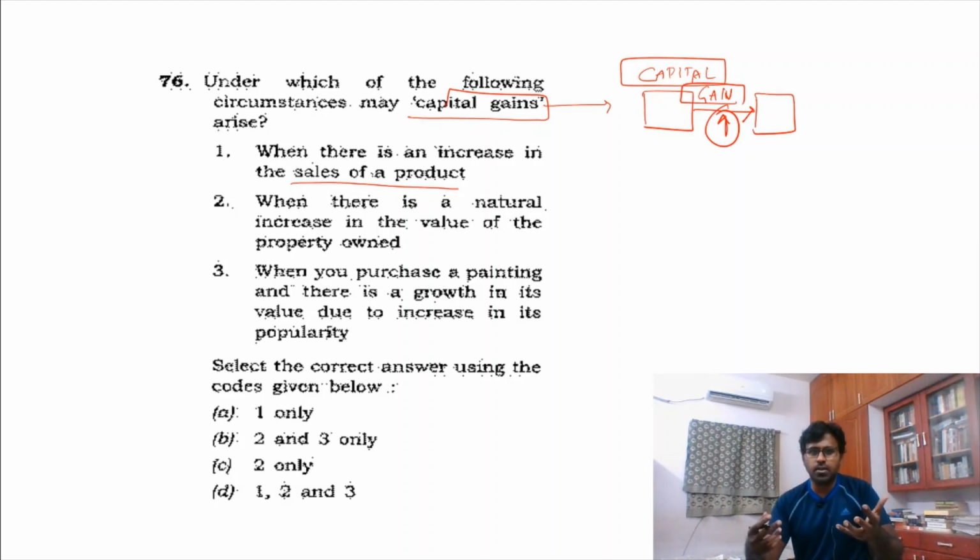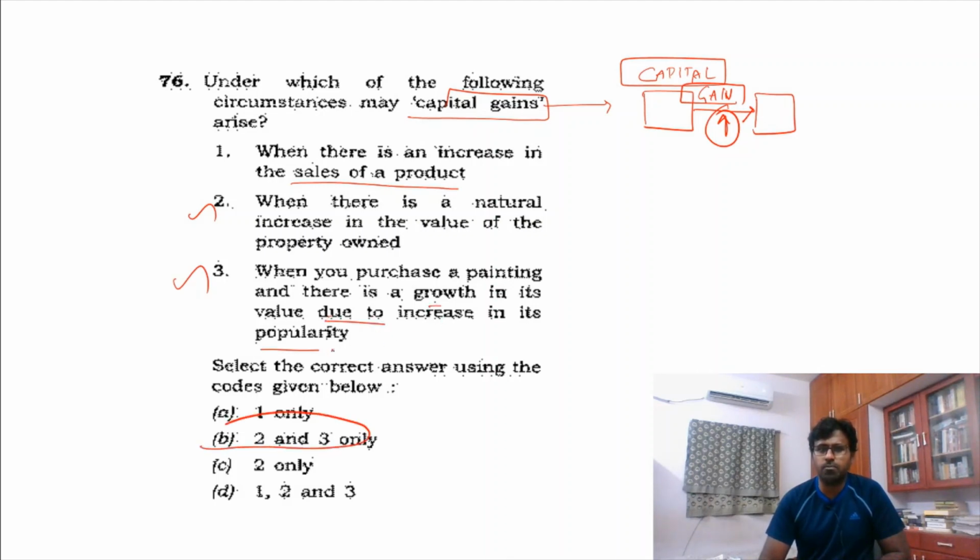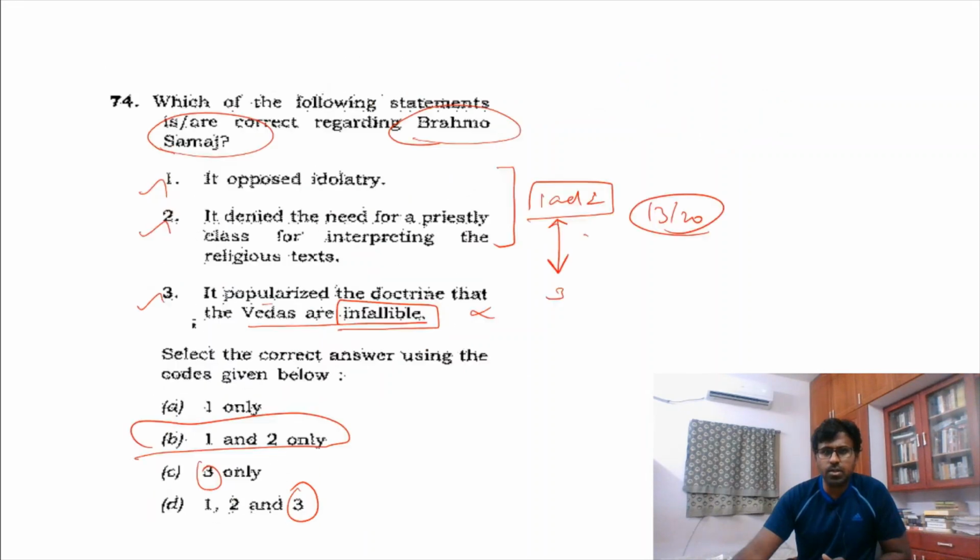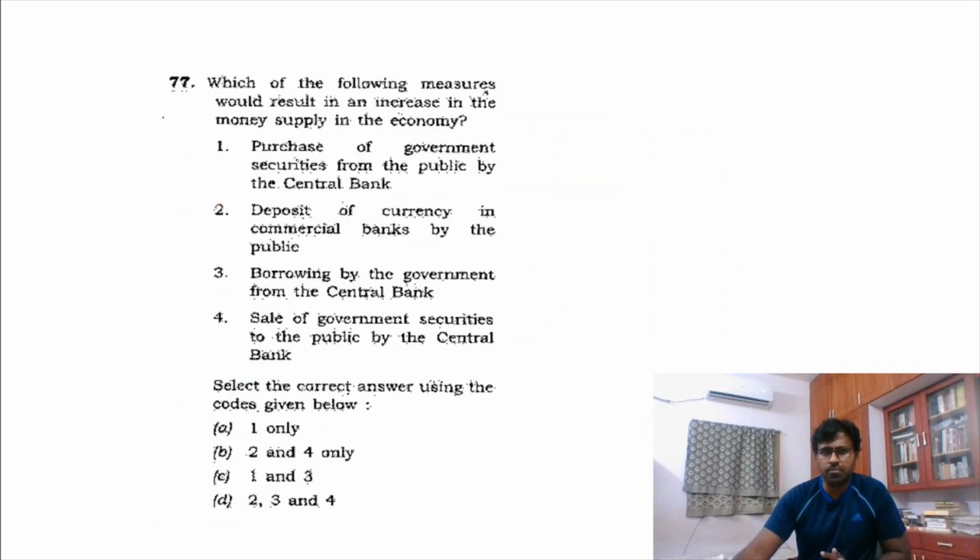It is not a product. Product's value, for example, if I have some product, the value goes low. So this too is correct. If you see, there is a growth in the value, an increase of popularity. In the same way, land value goes up. So 2 is the answer, but I am not going to use it as an easy question. So 13 questions we have.